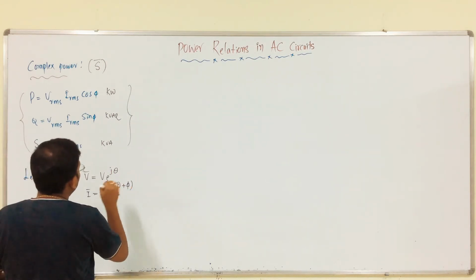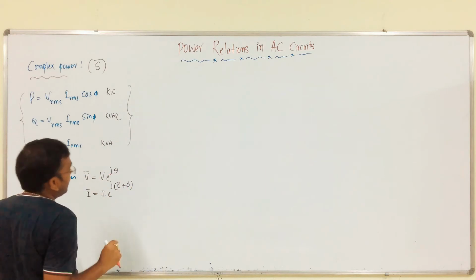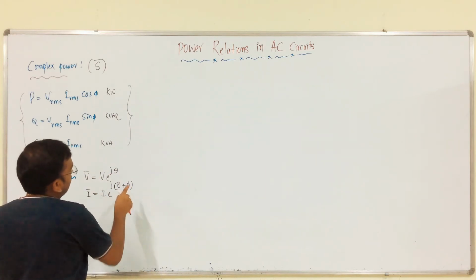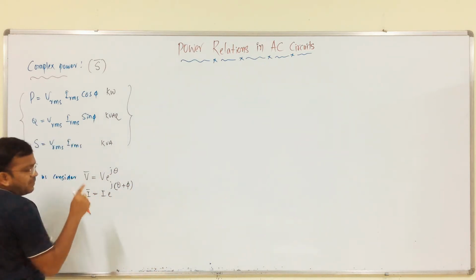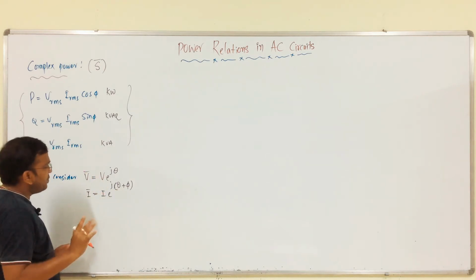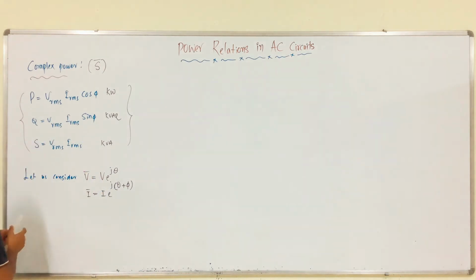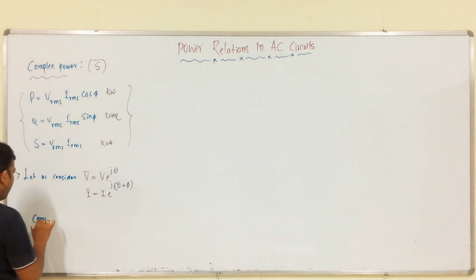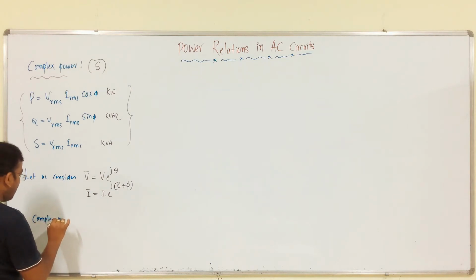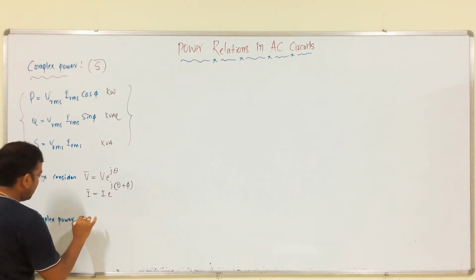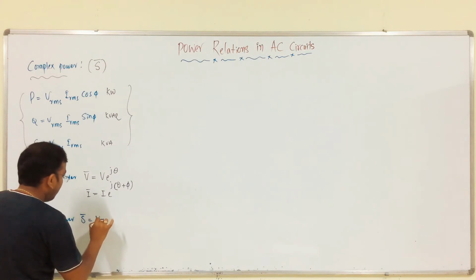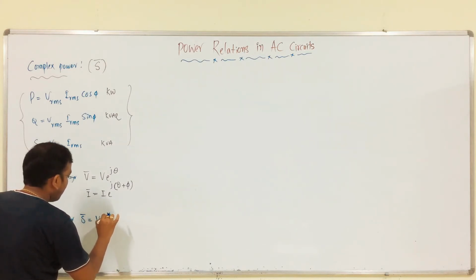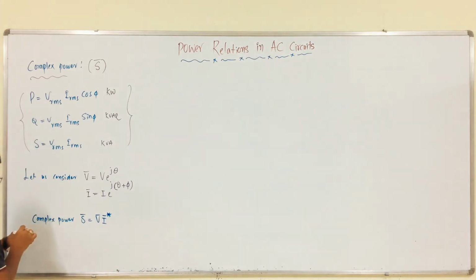It is Vrms at an angle theta, Irms at an angle theta plus phi, meaning current leads voltage by some angle phi. So, from this, complex power S is equal to V I conjugate. This is very important.